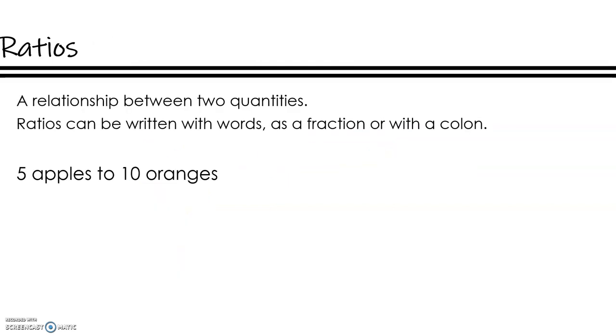So ratios are very similar. You are comparing two different things when it comes to ratios. For example, if you had a fruit bowl and in it you had 5 apples and 10 oranges, that is called a ratio. And a ratio can be written with words as you see here. It can be written like a fraction, so 5/10, and it can also be written with a colon, just like this. So those are the 3 ways: words, as a fraction, or with a colon. Okay? So that is a ratio.